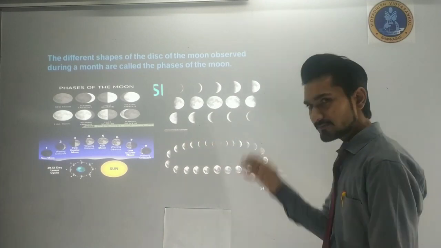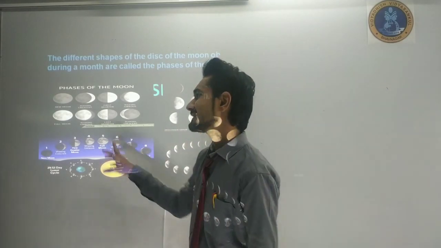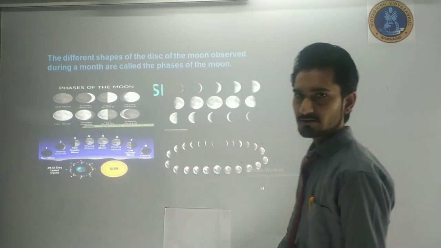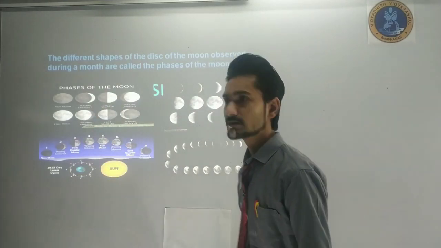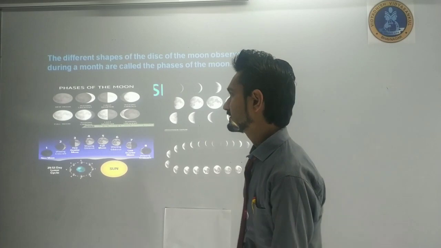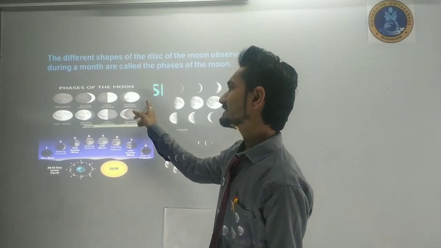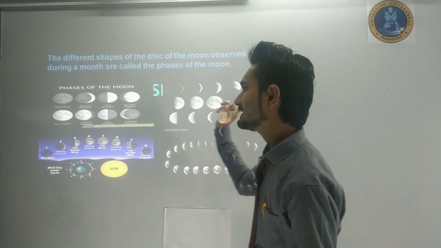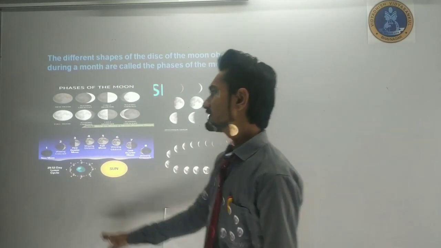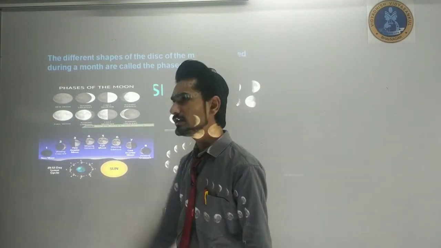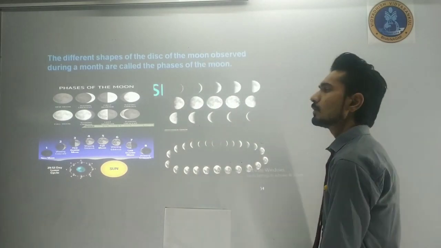If 25% of the moon is visible, it is called a crescent. If the moon is half available, it is called the first quarter. If the moon is 75% visible, we call it gibbous. Then if we can see the moon fully, it is called the full moon.